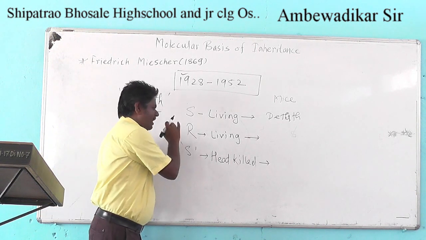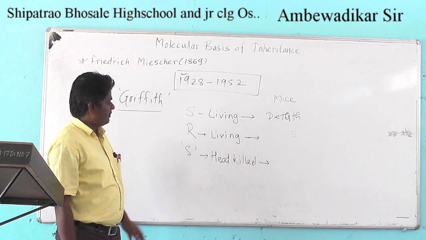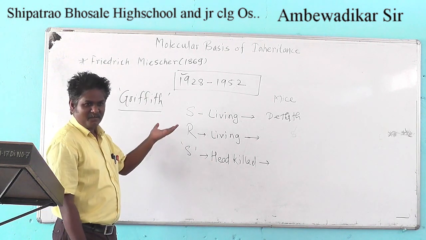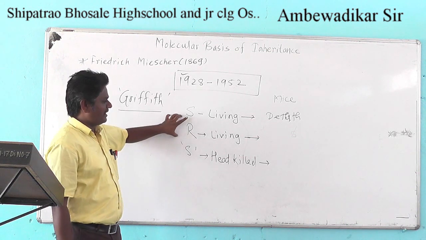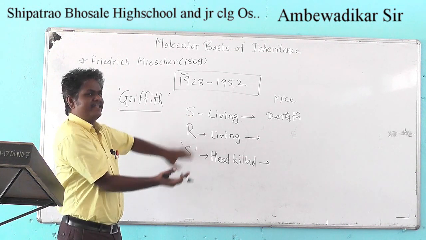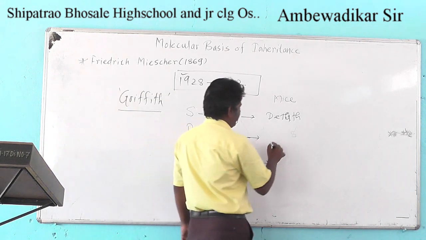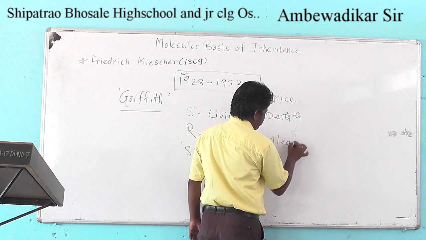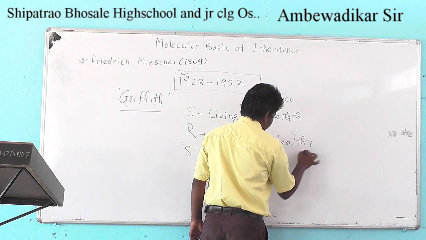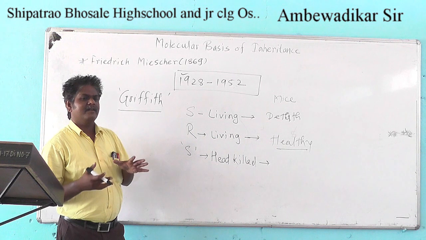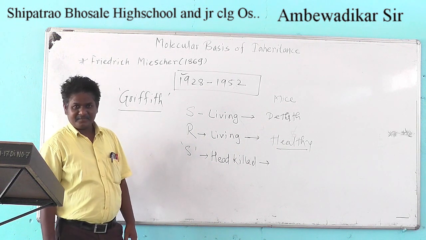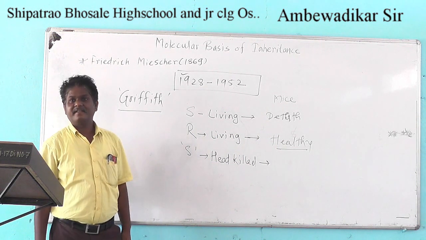Further, this R strain, which is said to be the rough strain, a non-pathogenic strain, when it is injected in the living form in the mice body, the mice was healthy. Mice do not get the disease, so mice remain healthy.